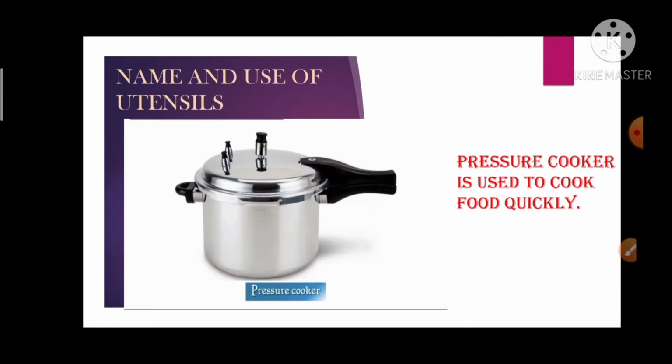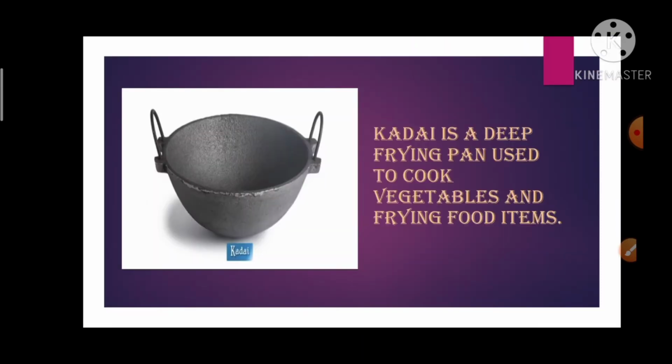Children, here in this picture, you can see the image of a utensil. This is pressure cooker. It is used to cook food quickly. The next is kadai. Kadai is a deep frying pan used to cook vegetables and frying food items.